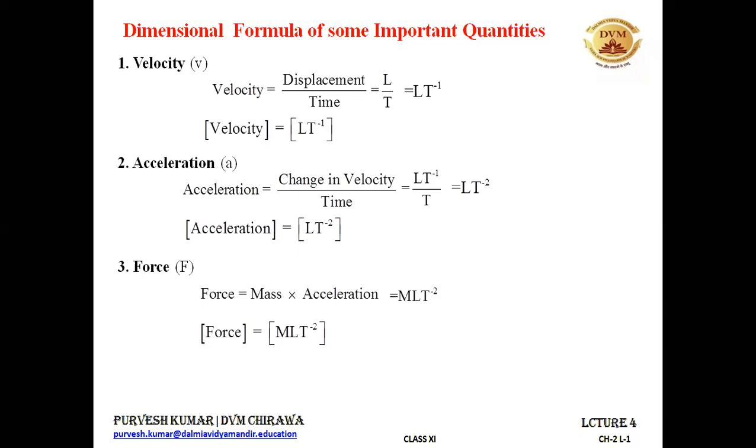All right. Let's take work. We know work done is equal to force into displacement. In class 9, we have studied W equal to F into D. So the dimensional formula for force, we have just found out, is MLT minus 2.